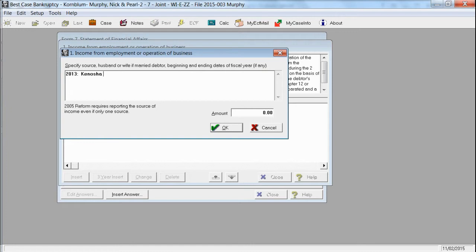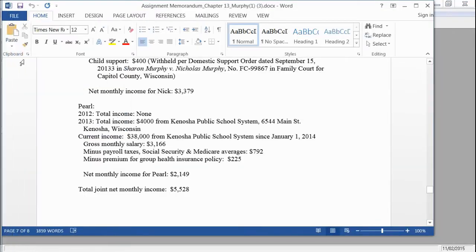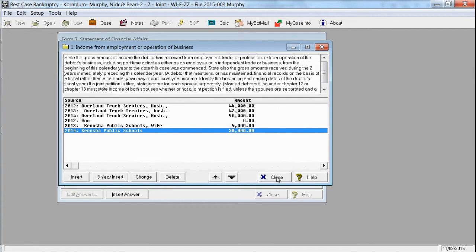We can insert for 2013, Kenosha Public Schools. And the amount of that, we want to, again, make sure that we are correct. It's $4,000. And we put that in. We say OK. But we neglected to put that it was the wife, so we want to put that in. And then we want to insert for 2014, Kenosha Public Schools, and that was $38,000 to date. Okay, and then we're going to close that.